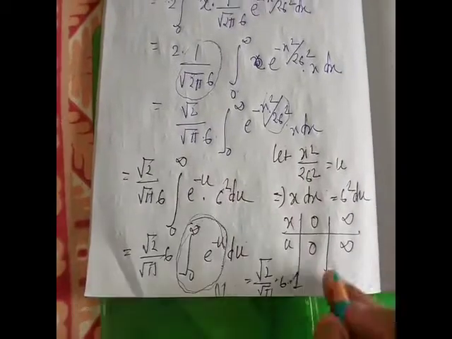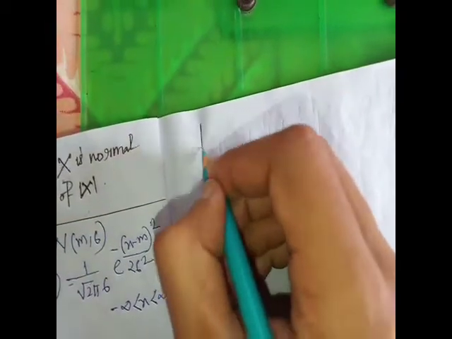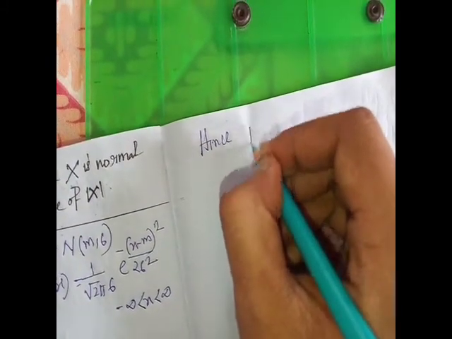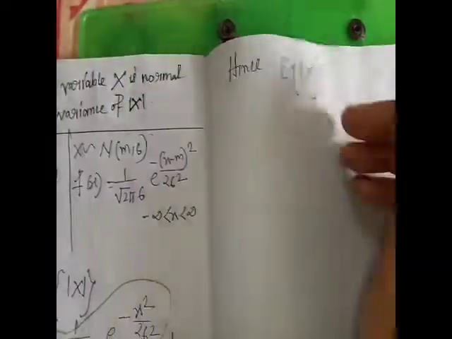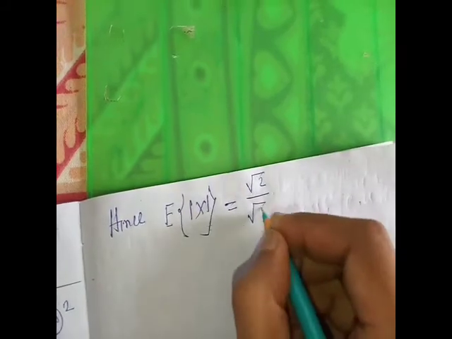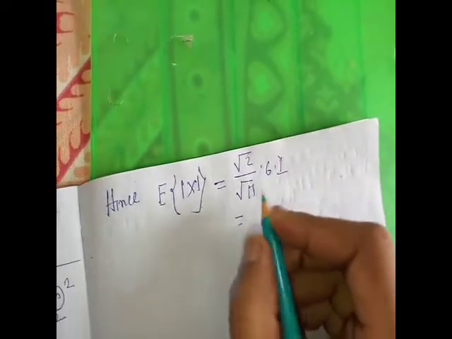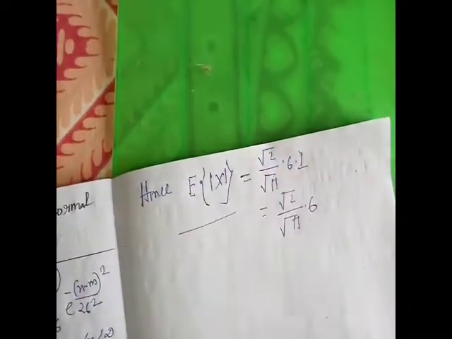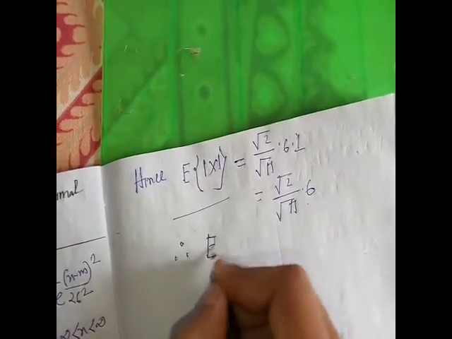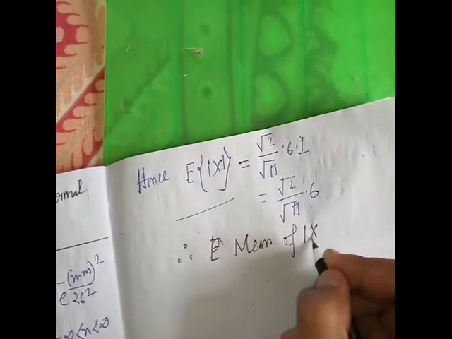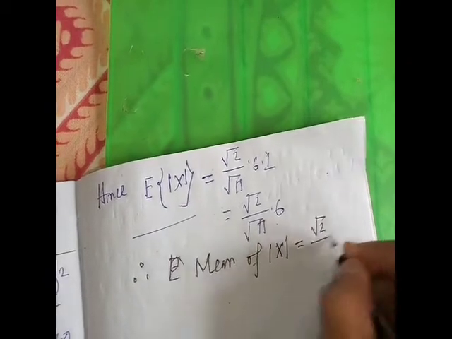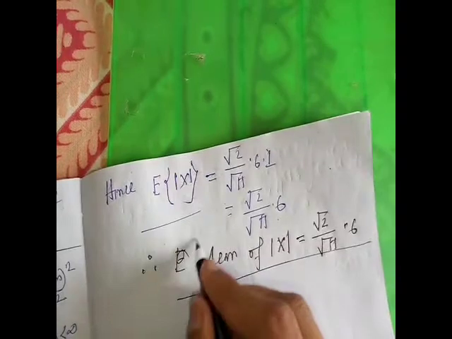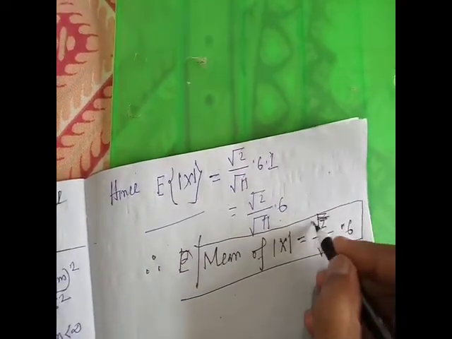Hence the mean, the expectation of mod X, is root 2 by root pi into sigma into 1, that is root 2 by root pi into sigma. This is the mean of mod X.